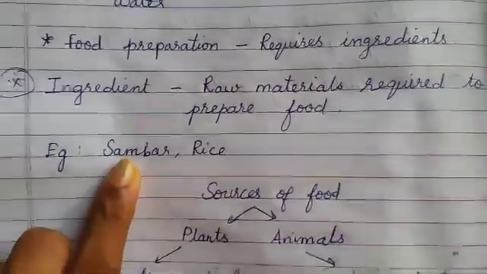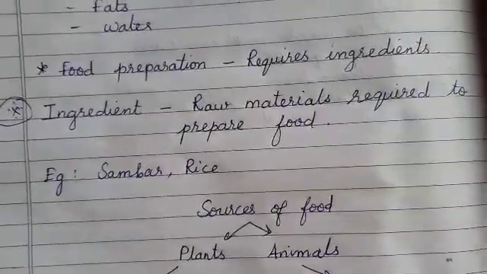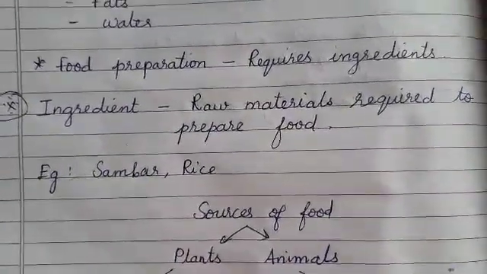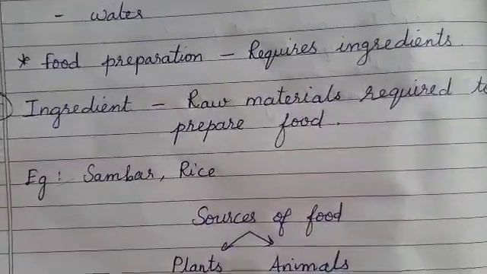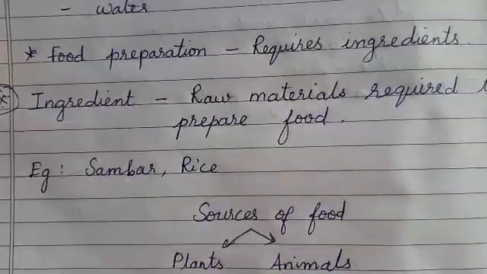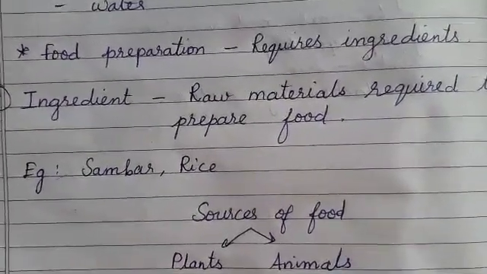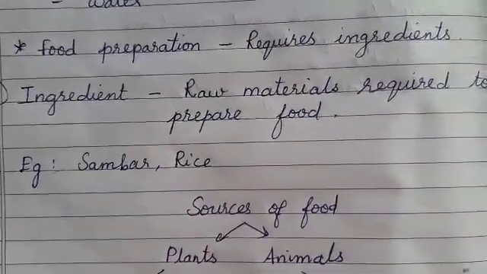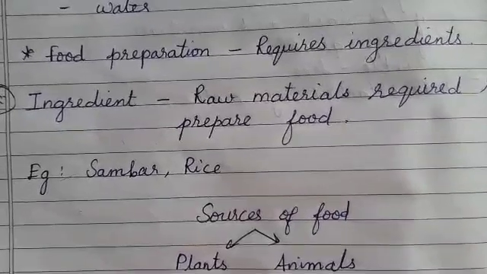How does your mother prepare a sambar? Ask her what are the materials required to prepare a sambar? You need pulses, dal, you need vegetables, okay, salt, water, masala powder, turmeric powder, okay, oil, and some mustard seeds.